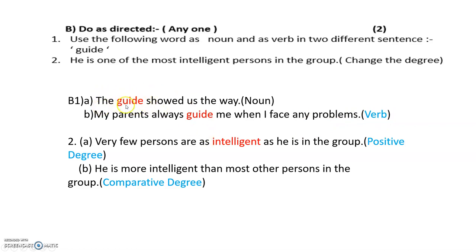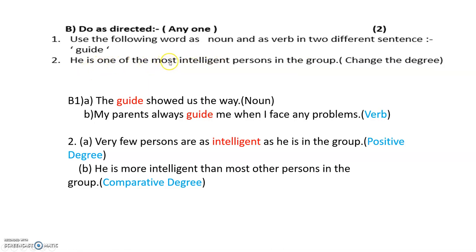Here we're talking about the guide, you're talking about a person, so that is a noun. And here we're talking about an action. Okay, my parents always guide me when I face any problem. So that becomes a verb. Now, the next challenging sentence here is, he is one of the most intelligent persons in the group. Now, change the degree. Now, whenever you get change the degree, children, first you must find out the question or the statement that is given to you, in which degree is it? Okay. Now look at it. He is one of the most intelligent.